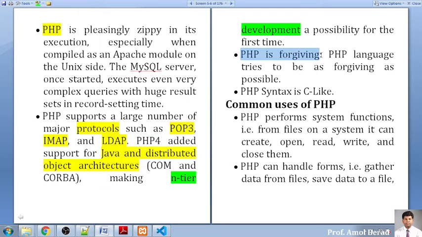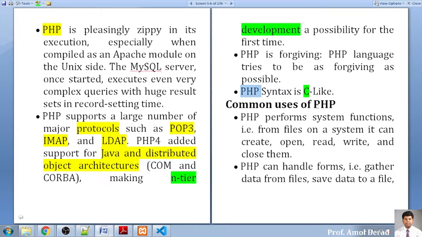Now PHP is forgiving. The PHP language tries to be as forgiving as possible, and the most important thing is that the syntax used in PHP is very much like C programming. So if you know C programming, then you can be a very excellent developer in PHP, because the syntax is closely related to C syntax.